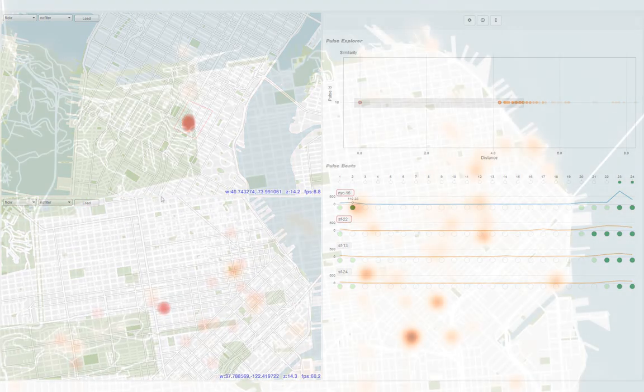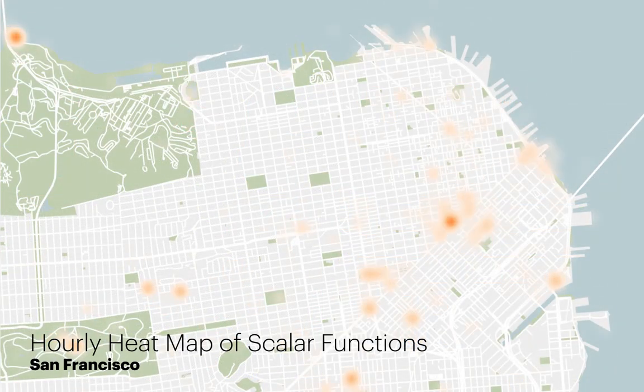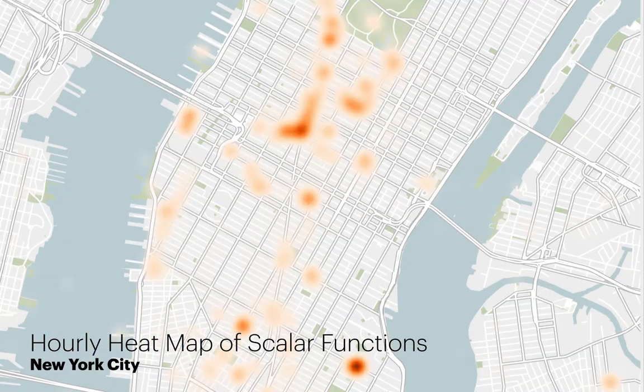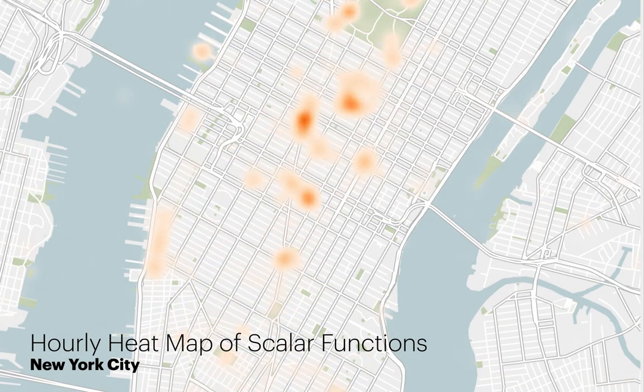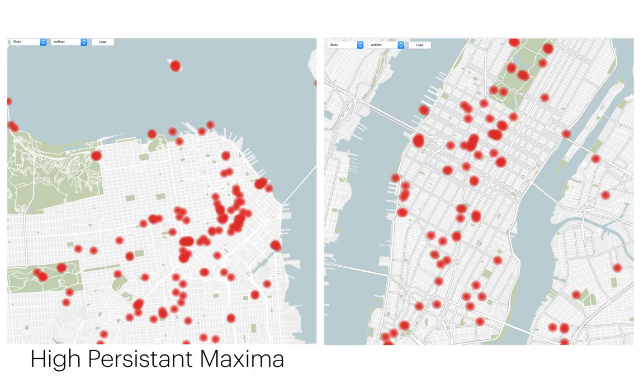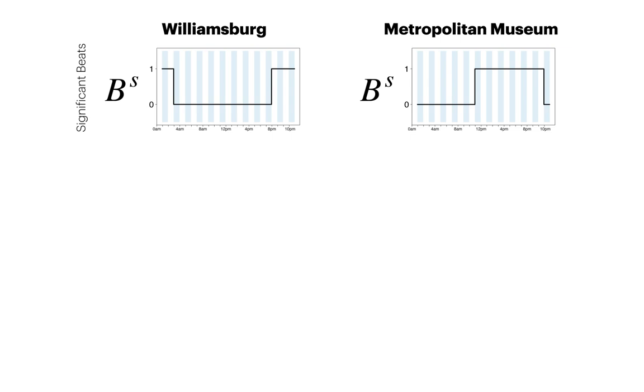across cities. This is accomplished by first modeling the urban data as a collection of time-varying scalar functions over different temporal resolutions, where the scalar function represents the distribution of the corresponding activity over the city. The set of high persistent maxima of this collection of scalar functions are then used to identify the locations of the most prominent pulses in the city.